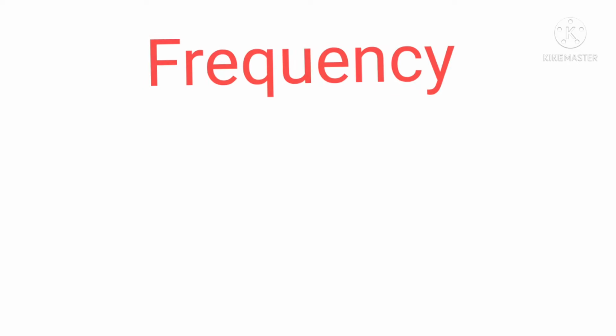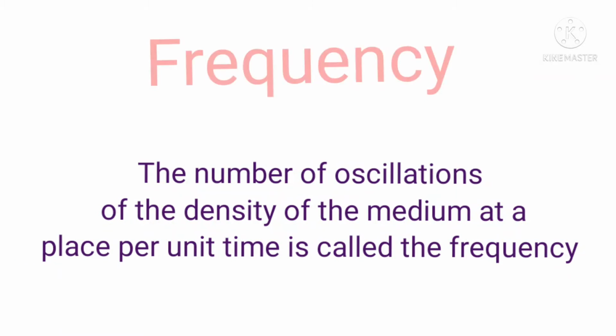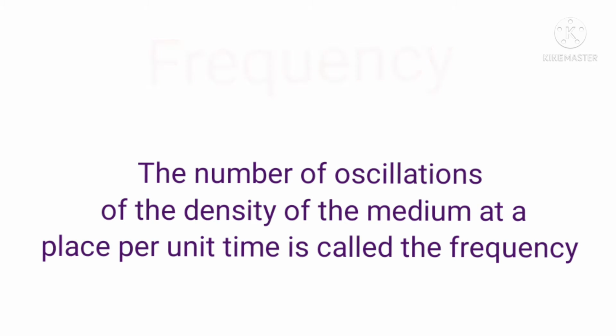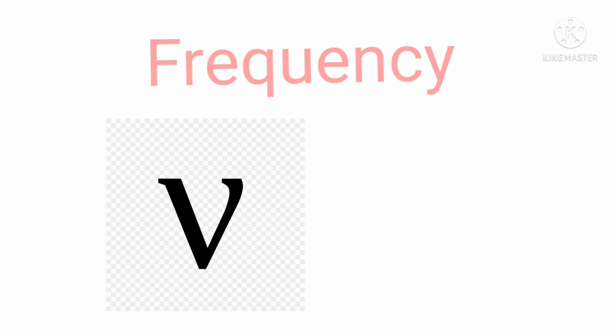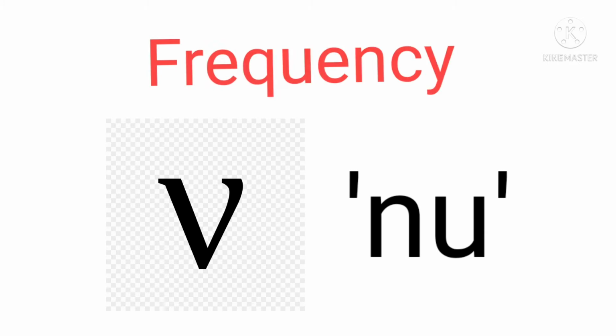Frequency is a quantity that is closely related to time period. We can define the frequency of a sound wave as follows. The number of oscillations of the density of the medium at a place per unit time is called the frequency of the sound wave. We usually use the Greek letter nu. We can read it as nu. It is denoted by this symbol.